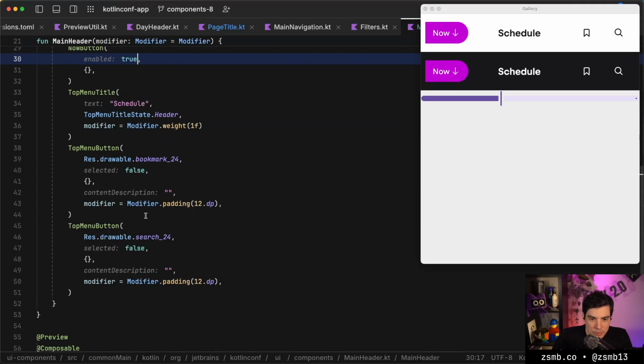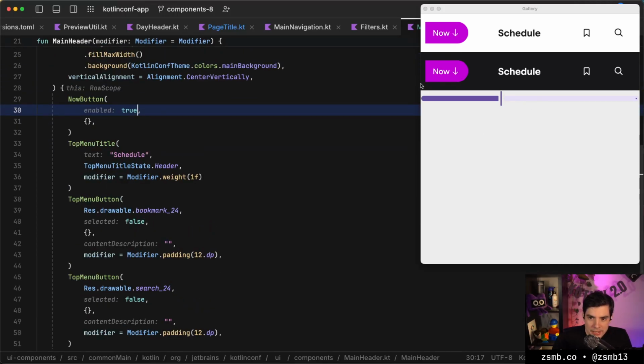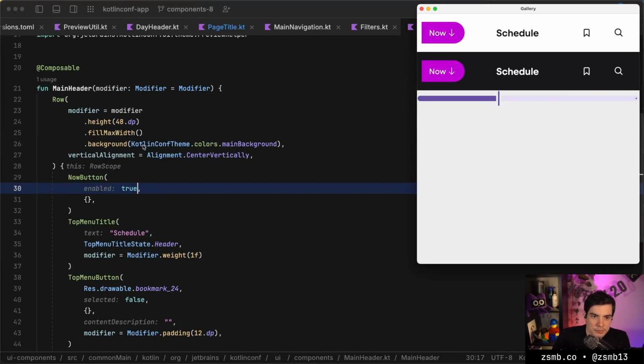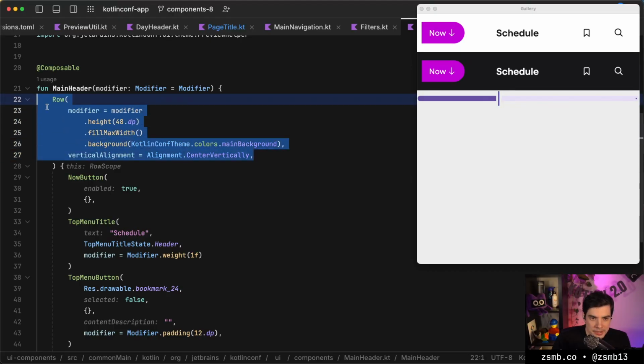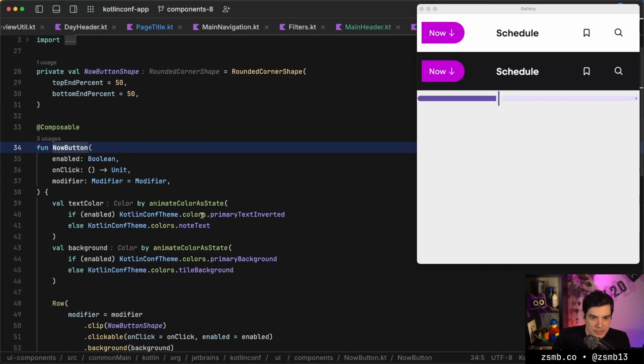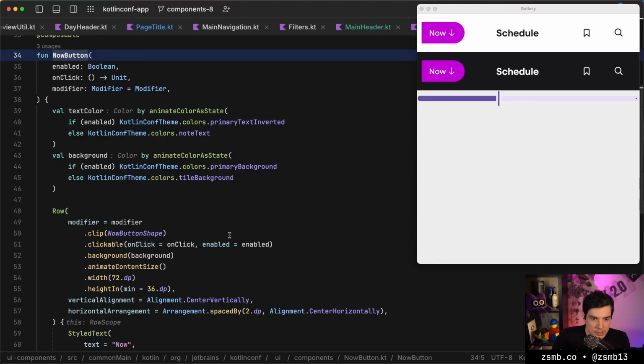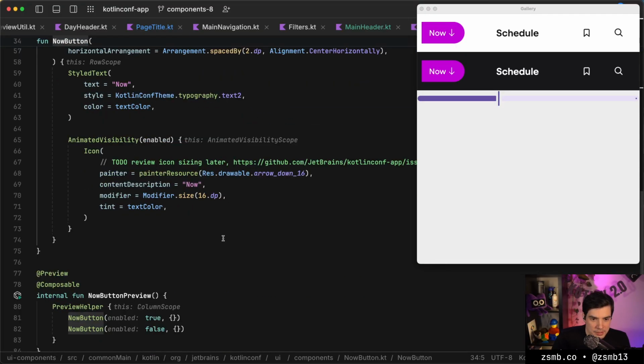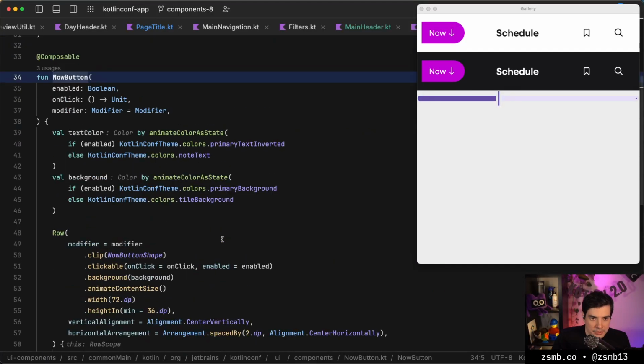So why isn't this left aligned, for example? Why is it not at the edge of the component? We've only wrapped it in a row, which fills the entire space. So is the now button padded by default?